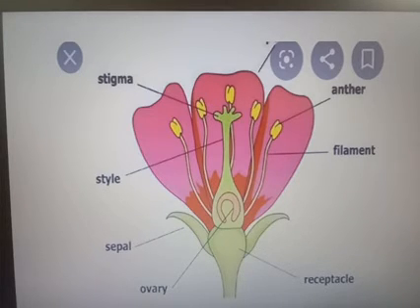So male only, they are having the male reproductive part, that is known as staminate, because stamen is the part of male. So only androecium is present. The flower is known as staminate.